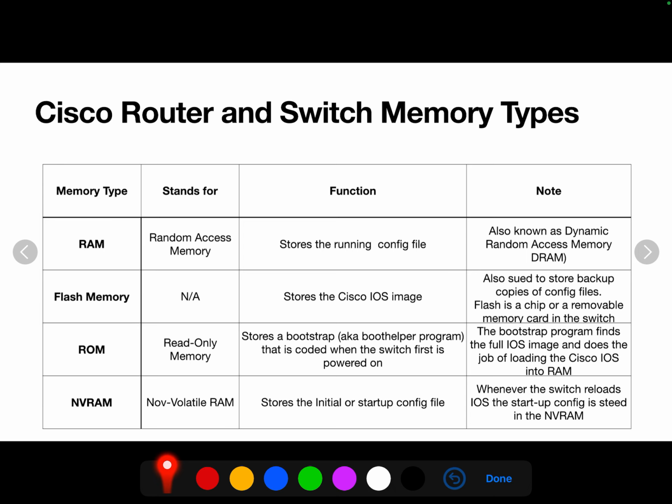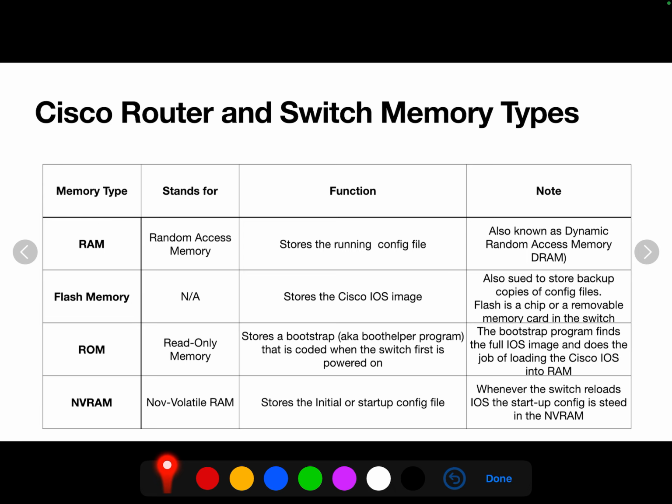So firstly, RAM, flash memory, ROM and non-volatile RAM. RAM stands for random access memory. You're probably familiar with this because we have RAM in our PCs and laptops as well. But in the Cisco world, on Cisco devices, RAM stores the running configuration file. So when you're entering commands and configuring, for example, spanning tree, that configuration is being stored in the running config file.